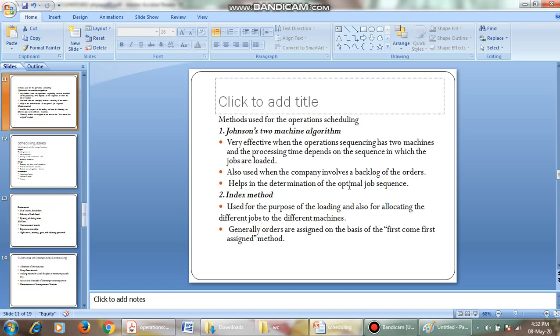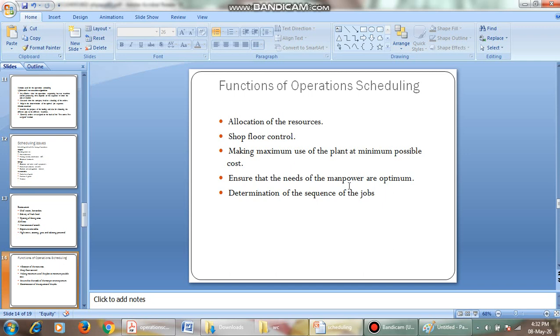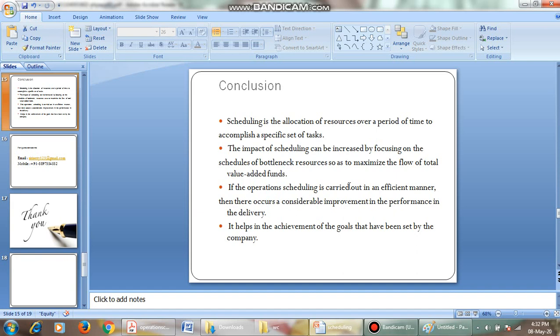And then two other methods, like Johnson's two machine algorithm method. Whenever the operation activity is done in a sequence of two activities, then we follow Johnson's two machine algorithm. And if there are two different machines and different jobs, then we follow the index method. And there are some issues in operation scheduling in all the activities like hospital, college, manufacturing, restaurant, and airlines. We also discussed the functions of operation scheduling, and then the conclusion.